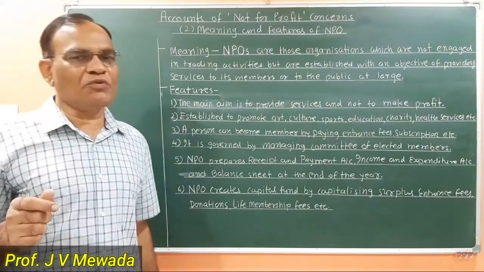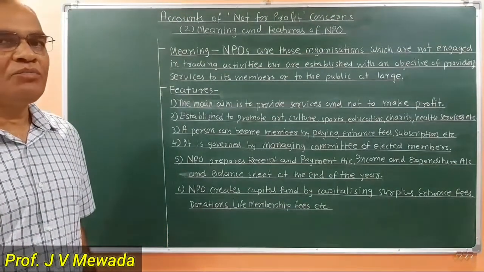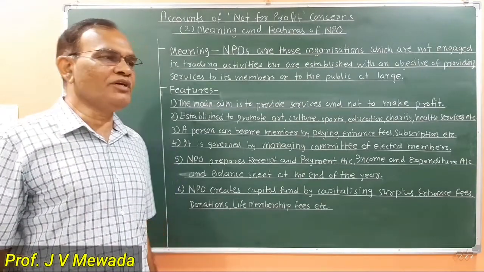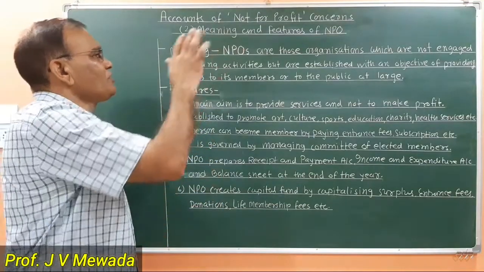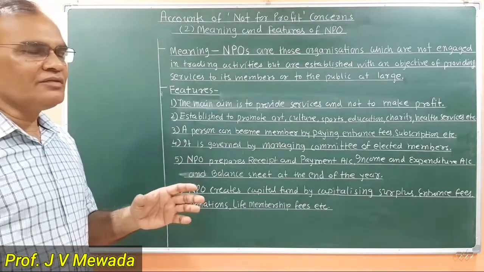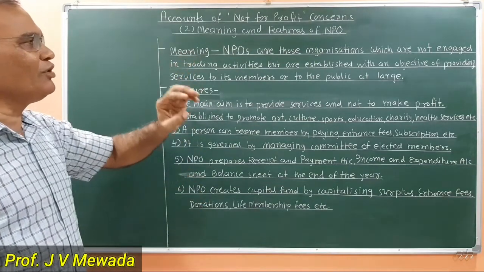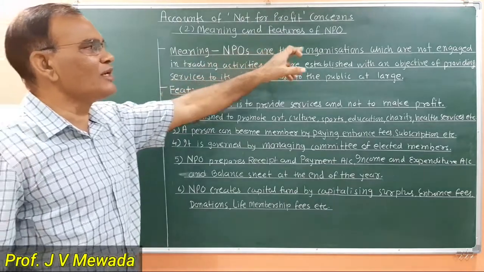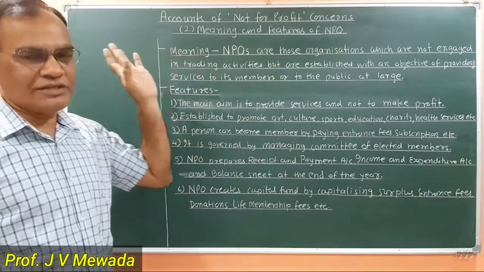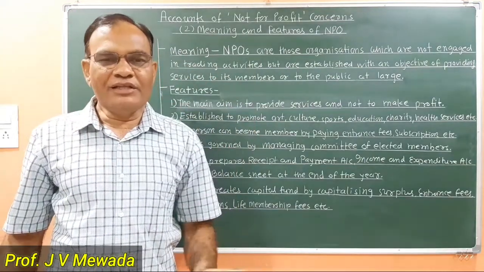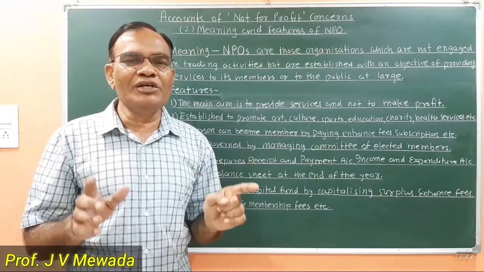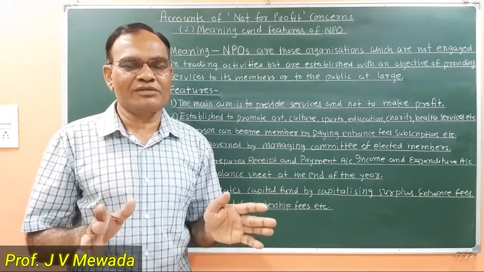After discussing the first point, the difference between profit organization and not for profit organization, let us see the second point: meaning and features of NPO. Now, as I discussed earlier, let us see the meaning. What is NPO? NPOs are those organizations which are not engaged in trading activities. They are not established for trading activities, but they are established for providing social services to the members or to the public.